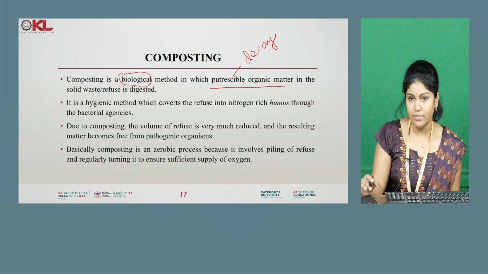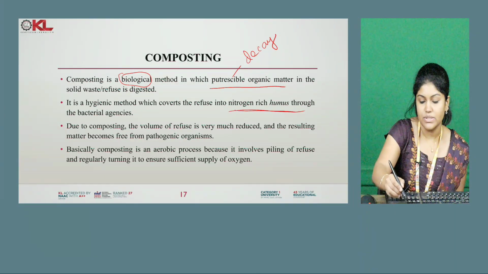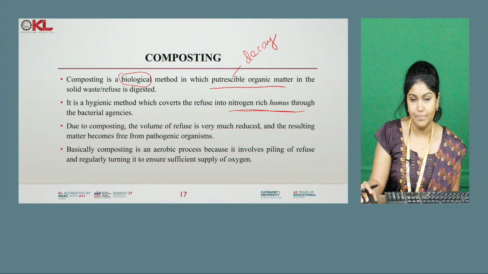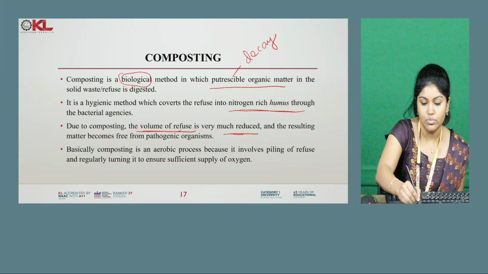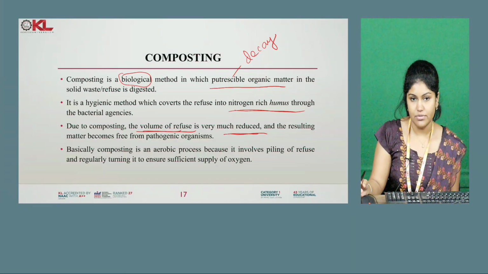That's why it is a biological method, and it is a hygienic method which converts the refuse into nitrogen rich humus. Nitrogen rich humus can be used in the agriculture field as a fertilizer. Due to composting, the volume of refuse is very much reduced, because bacteria will be decomposing the material, and finally the volume will be reduced, and the resulting matter becomes free from pathogenic organisms.